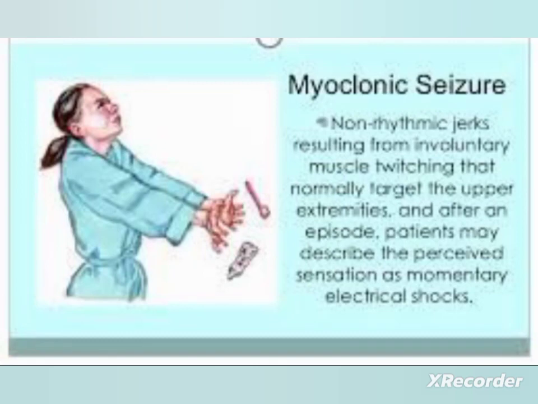Myoclonic seizure is a non-rhythmic jerk resulting from involuntary muscle twitching that normally targets the upper extremities. After an episode, the patient may describe the perceived sensation as a momentary electrical shock. So, the myoclonic seizure is mainly characterized by sudden excessive jerking of the body, especially the upper extremities. The seizure may be very brief and may occur in clusters.